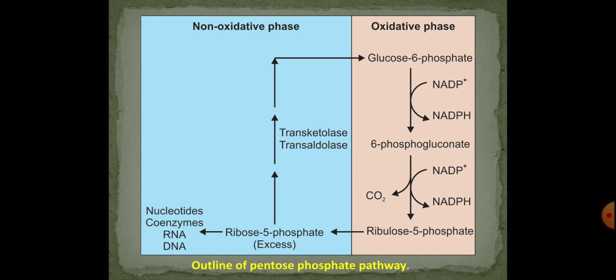So this first phase is concerned with the production of reducing equivalents, liberation of carbon dioxide and production of ribulose 5-phosphate, and this is the oxidative phase which is concerned with the enzyme glucose 6-phosphate dehydrogenase, which is a regulatory enzyme of this pathway. Then the next one, the second phase, is non-oxidative phase, which is concerned with the interconversion of 3, 4, 5 and 7 carbon monosaccharides. So let us learn about them in detail one by one.